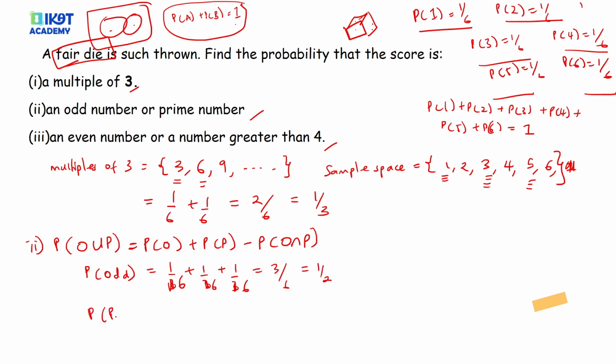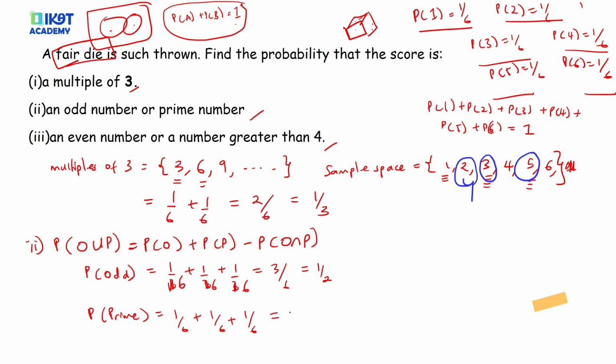Then the probability of getting a prime number. What are the prime numbers we have in this case? The prime numbers that we have are 2, we have 3, we have 5. Those are the prime numbers we have in this case. So meaning probability of getting a prime number, we have to add a 6th for 2, a 6th for 3, a 6th for 5.